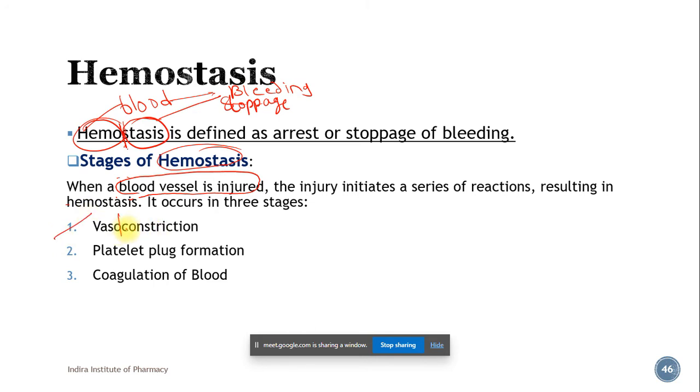It again has two components, vaso and constriction. Vaso is related to the blood vessel, and constriction means reduction in blood vessel diameter.